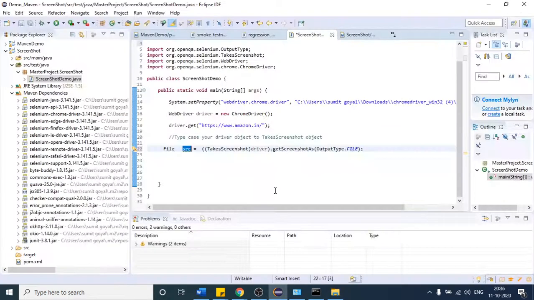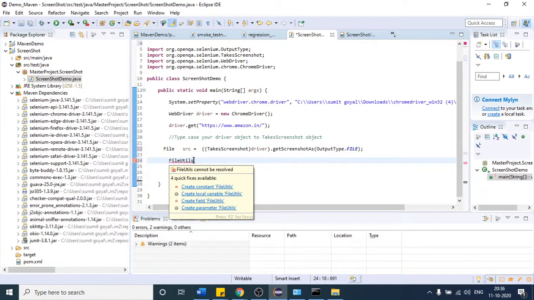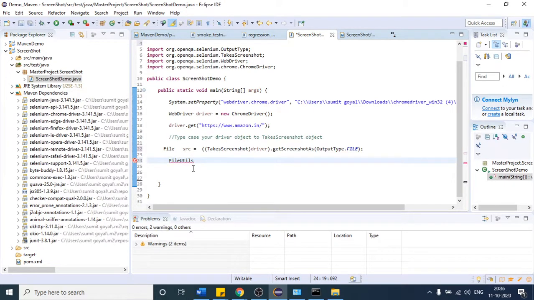So let us use a class that will help us copy our file. This class has one method, and that method will help us move the screenshot from this variable to our local system. To use the method of that class, again I have to import the package. I am not getting that import statement here, as you can see.